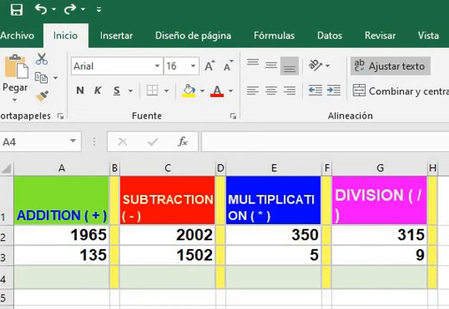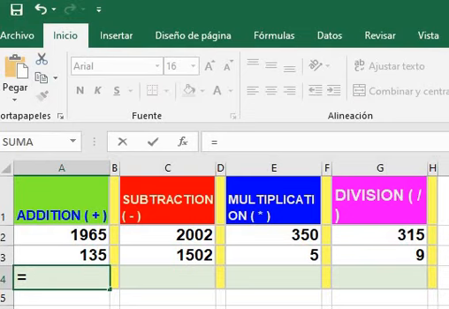Good morning. We have addition, subtraction, multiplication, and division for your homework. Please make the addition. Do you remember? Equals, click the first number, plus, click the second number, and yes, enter.